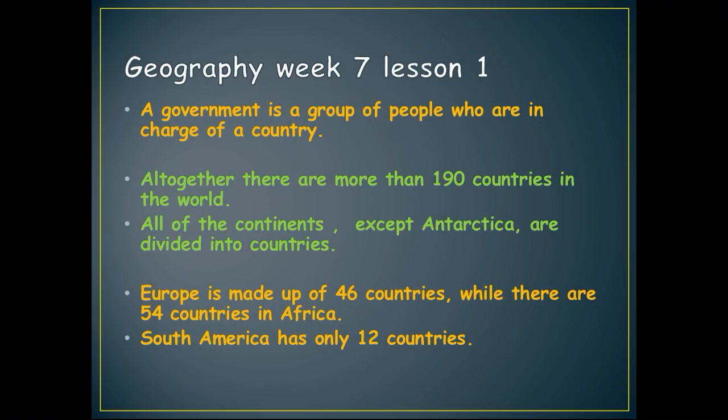So altogether, there are more than 190 countries in the world. All of the continents except Antarctica are divided into countries. Each continent has different countries and many countries inside them. Europe, the continent Europe, is made up of 46 countries, while there are only 54 countries in Africa. Our continent has 54 countries. South America has only 12 countries.